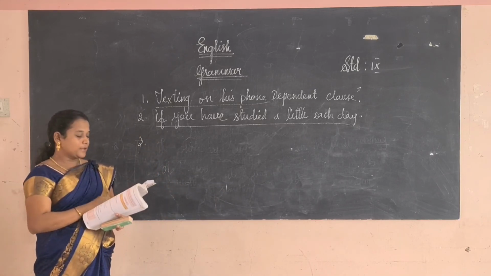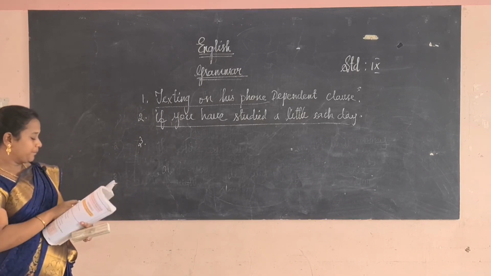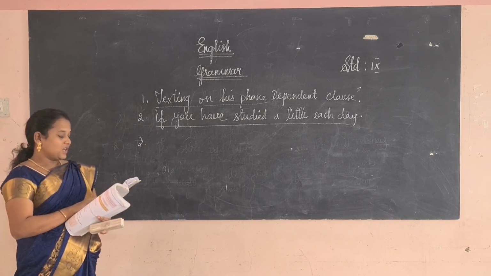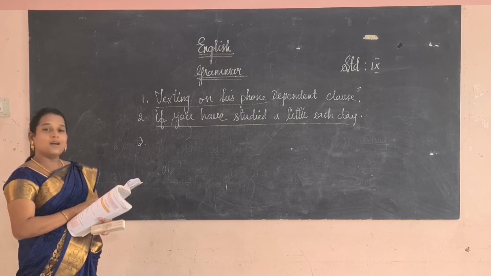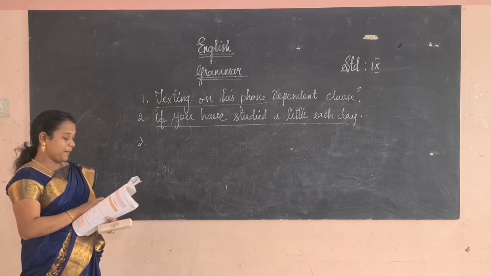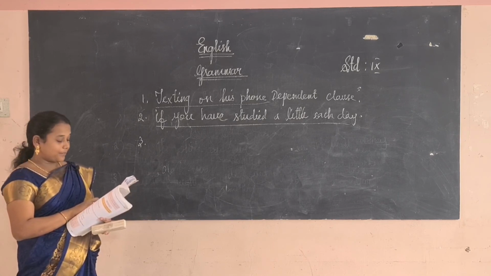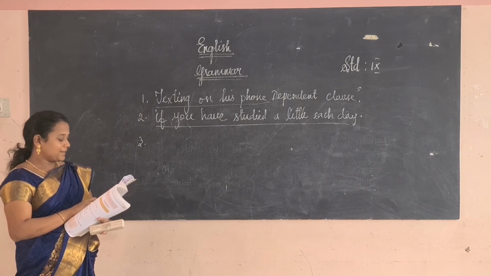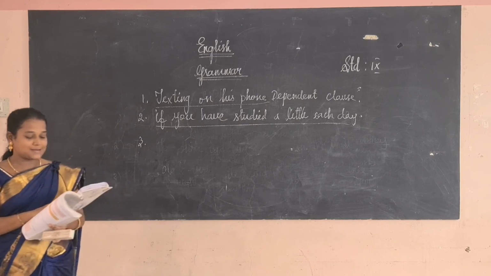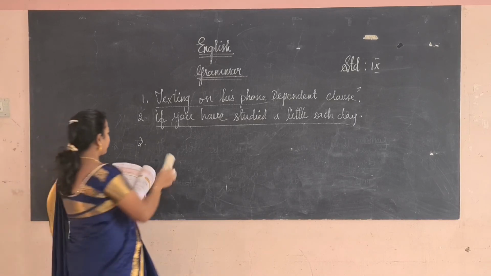He climbed up the hill to enjoy the view. To enjoy the view is there. So which is the dependent clause? Underline: to enjoy the view. Next, I enjoyed painting during my holiday. Next, whether he attends a party or not, I have decided to go. Which is the dependent clause? You have to underline. And the sixth one, I will stop playing the drum when you go to sleep. Which is the dependent clause? When you go to sleep. So you have to underline the words when you go to sleep. Okay, just underline.